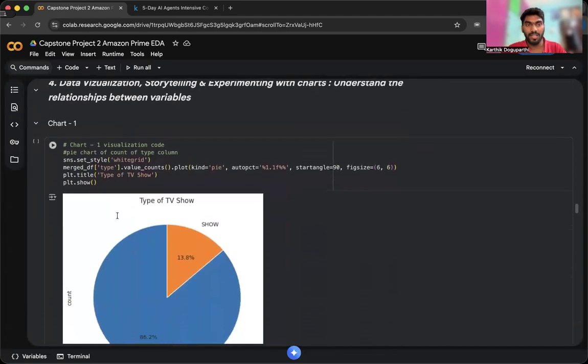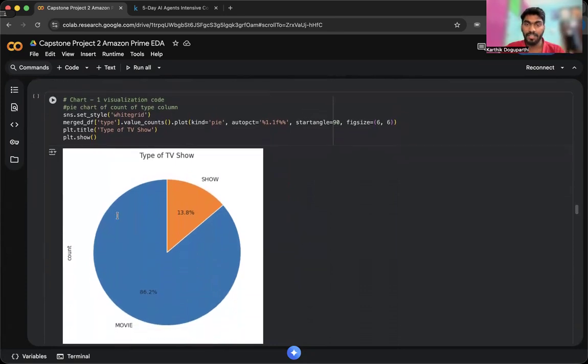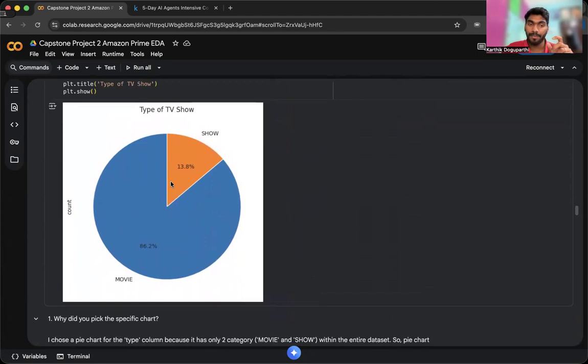These are the data visualizations that I wanted to show. The first chart is a pie chart that shows the different types of show and what is the percentage of show type in the Amazon dataset. 86% is a movie data type and 13.8% is a show data type.